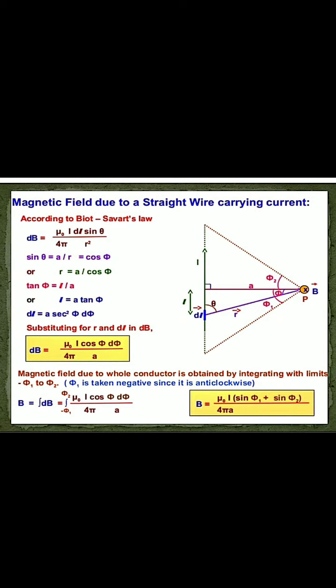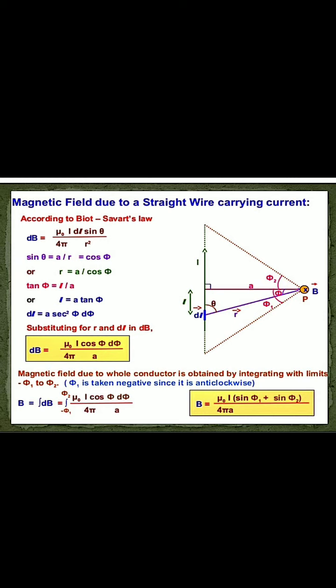Now we put the value of r, dl and sin theta, that means in place of sin theta we write cos phi, in the first equation of dB. So we get dB equals mu 0 by 4 pi, I cos phi d phi by A. This is the magnetic field due to a small element of the straight current carrying conducting wire.